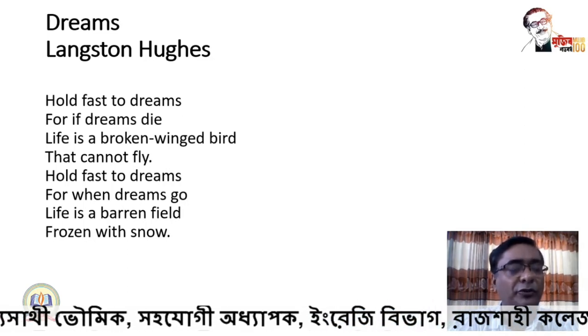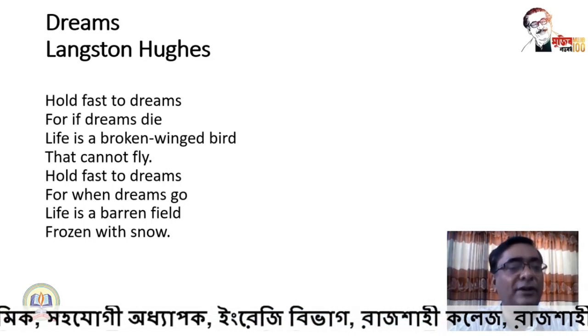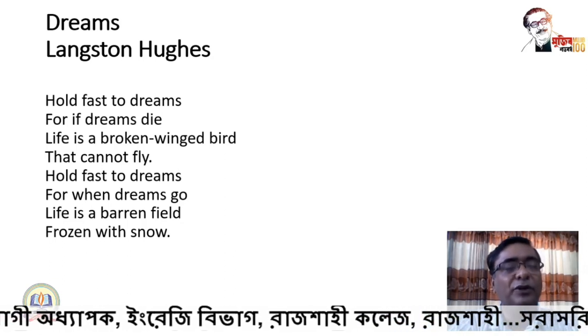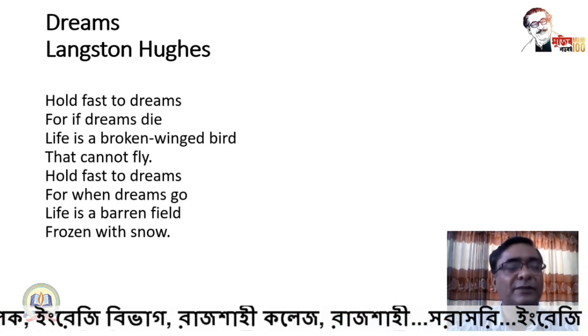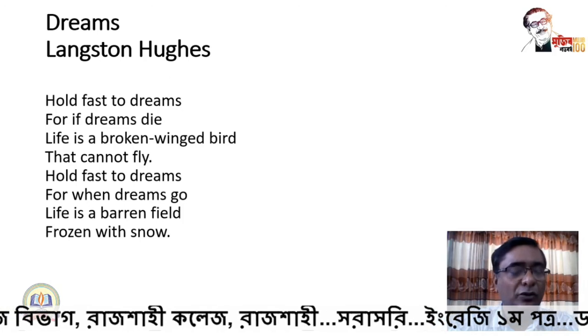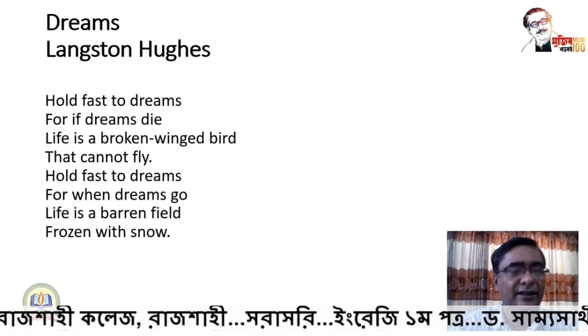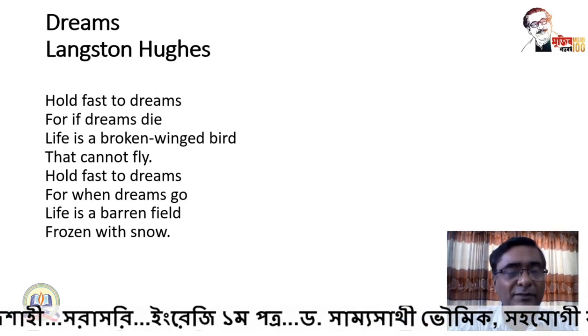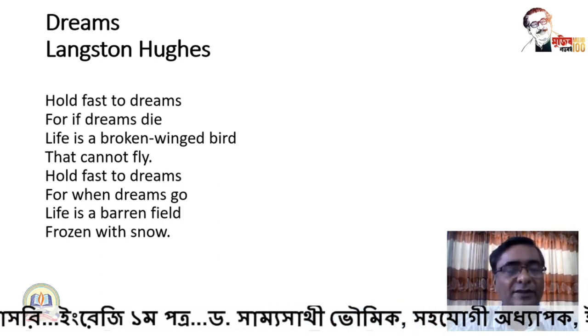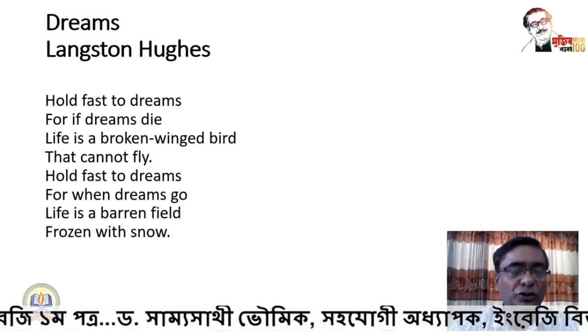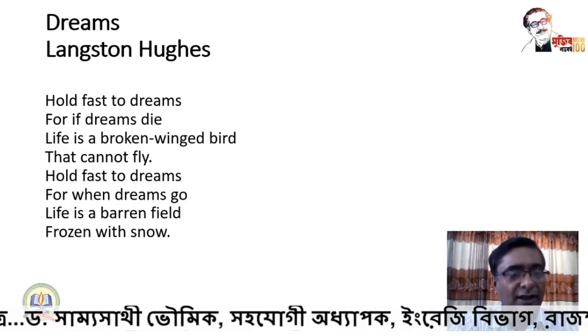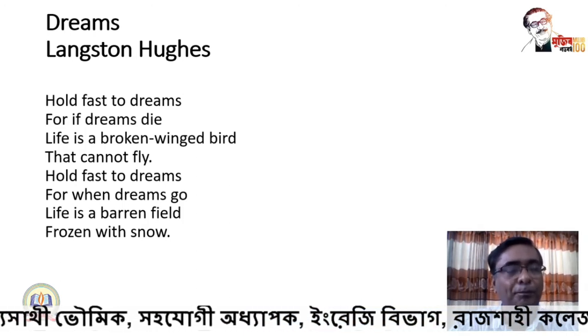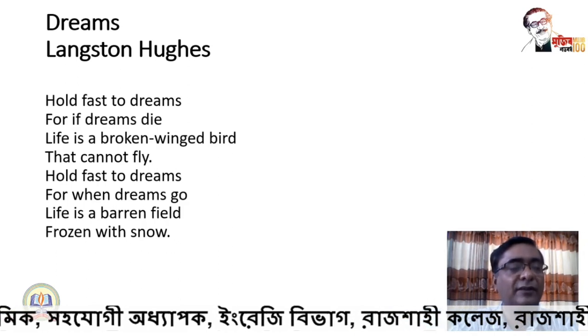And if we don't have dreams, then what will happen to us? That is why the poet is saying, hold fast to dreams. That means hold dreams tightly so that they can't go. Hold fast to dreams means that you should have dreams in life. You should possess dreams in life. You should cherish dreams in life.